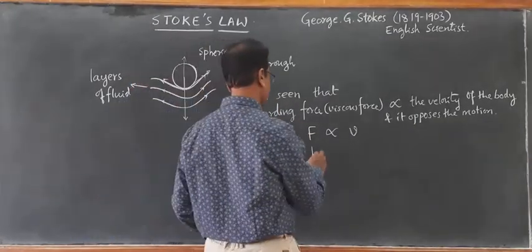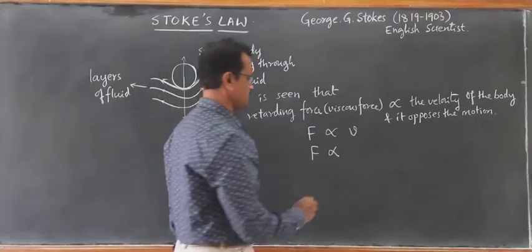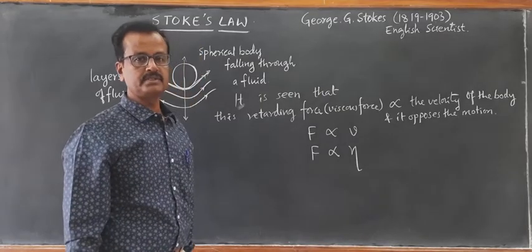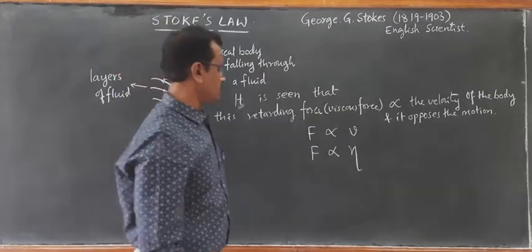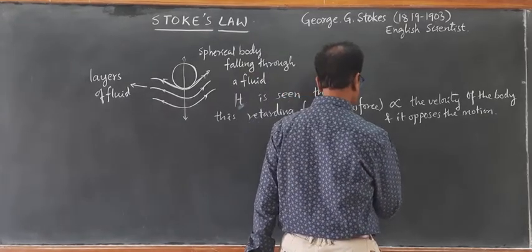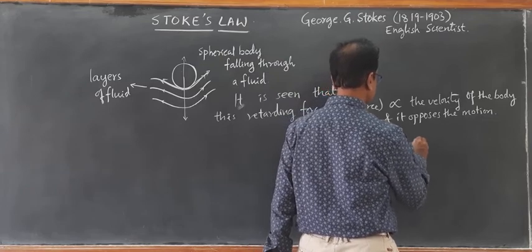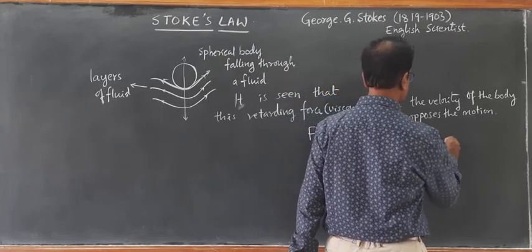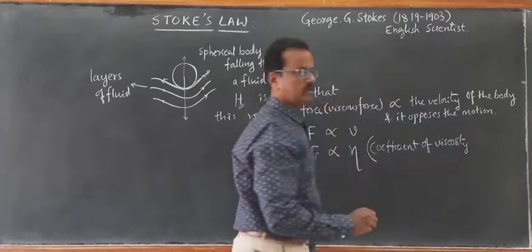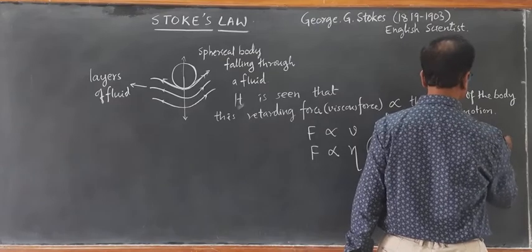Then this viscous force is also found to be directly proportional to the viscosity eta, the coefficient of viscosity of the fluid that is under consideration, or in simple terms it is also called the viscosity of the fluid.